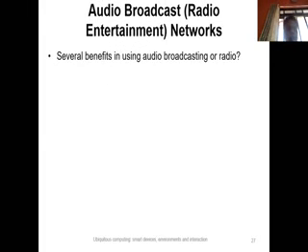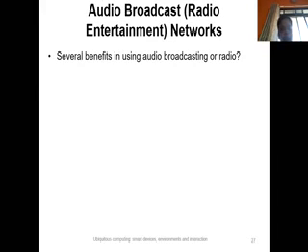Then the other type of audio network is the audio broadcast network. There are several benefits in using audio broadcasting or radio. It supports one sender to many receivers. It is more ubiquitous than video as it supports a multimodal interface that allows humans to listen to music and voice while engaged in many everyday physical world activities that require visual concentration. For example, when you are driving a vehicle, you can listen to the audio.